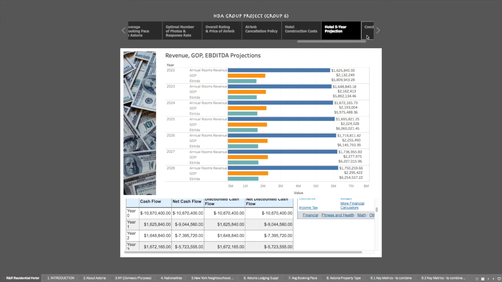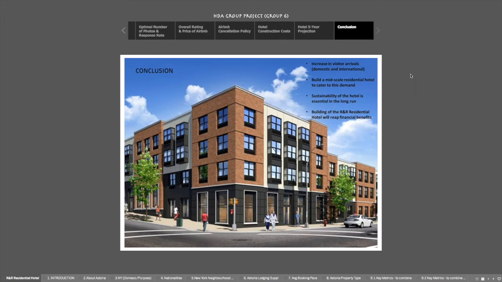Hence, to conclude, it is apparent that this would be an investment worthy of your time. The demand is increasing and will continue to increase as Airbnb supply continues to fall. It will be advantageous to build your hotel while you can, especially before Queen passes a bill within the next decade to stop hotel development.